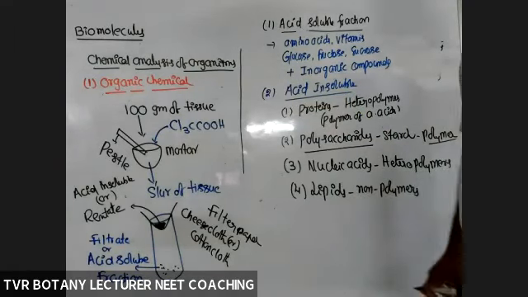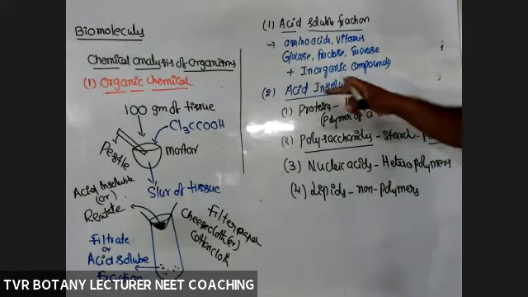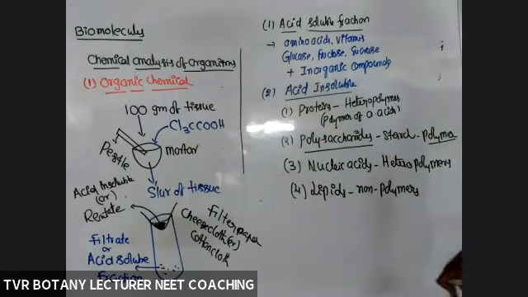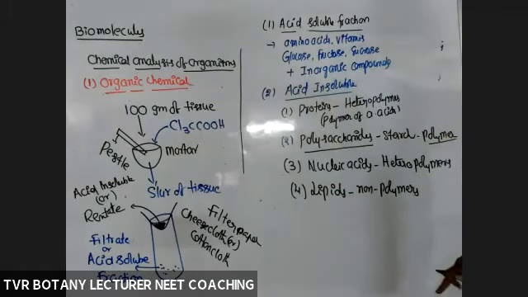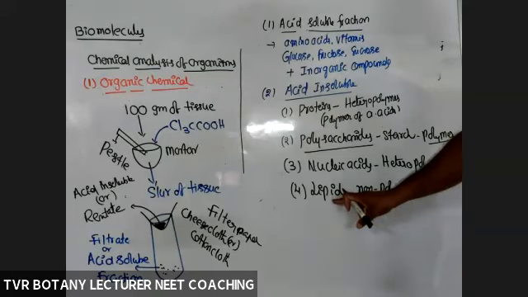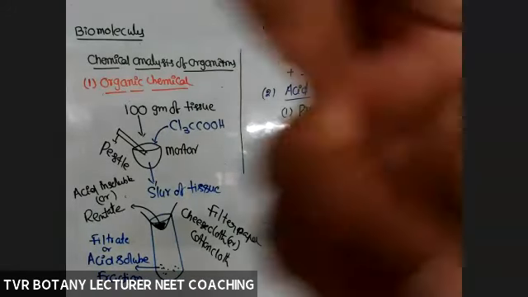And lipids are monomers only. Even though they are monomers, they are accumulated in the acid insoluble fraction. Reason: lipids are involved in the construction of the plasma membrane. At the time of grinding, the plasma membrane is converted into vesicular, vacuolar type of structures. That's why lipid is retained within the acid insoluble fraction. Okay, so that is about organic chemical analysis.